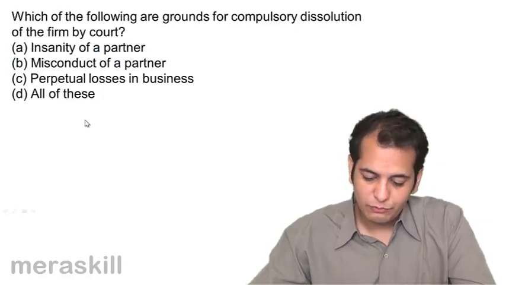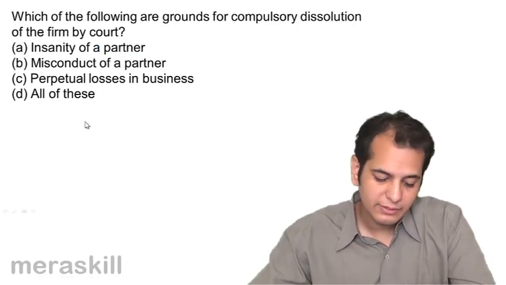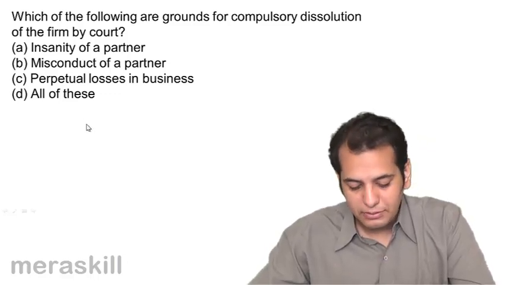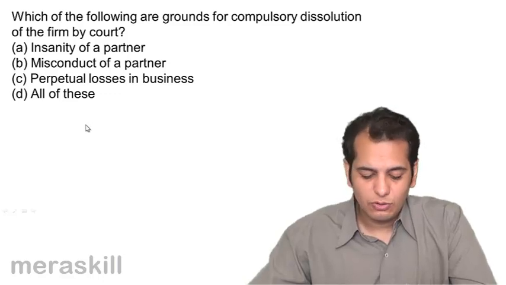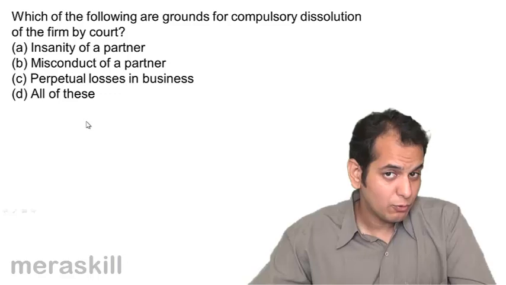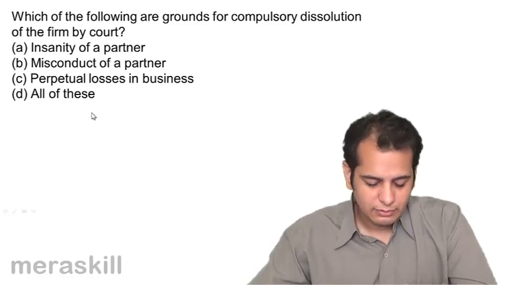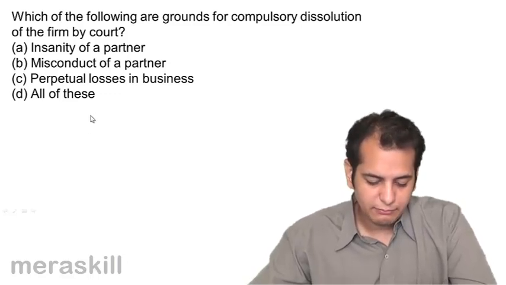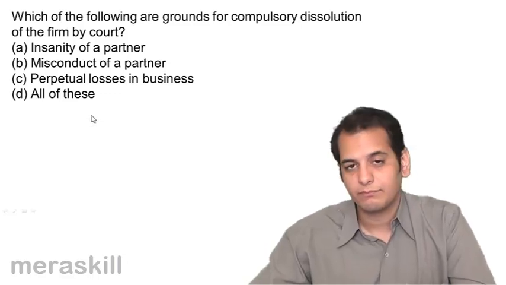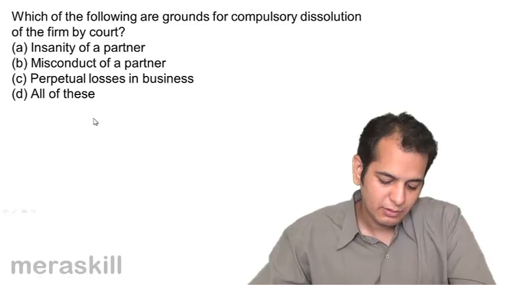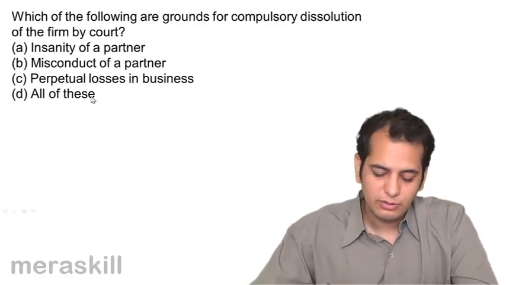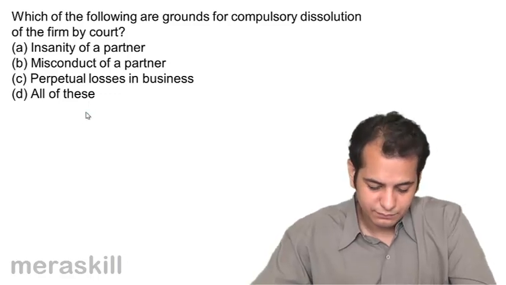Next, which of the following are grounds for compulsory dissolution of the firm by court? When does the court compulsorily dissolve the firm? By court order. Okay. A. insanity of partner, B. misconduct of partner, C. perpetual losses in business, D. all of these. Again, this is very simple. In all these cases, the court will order for dissolution.